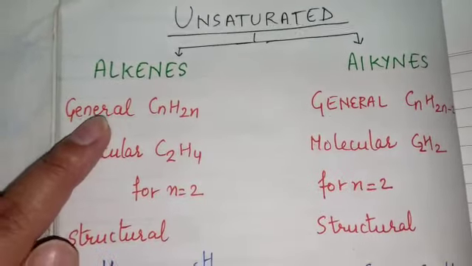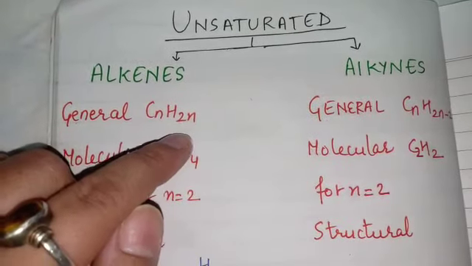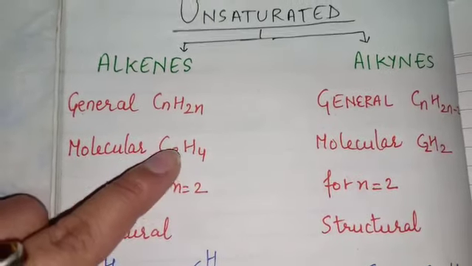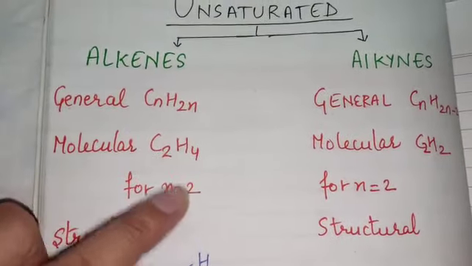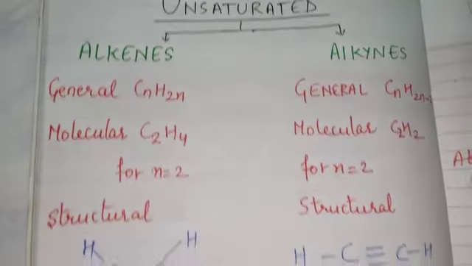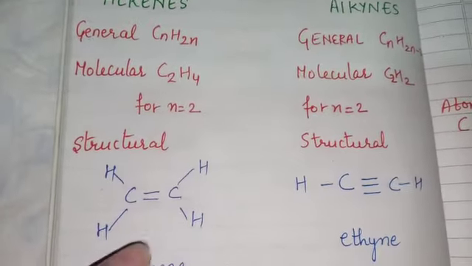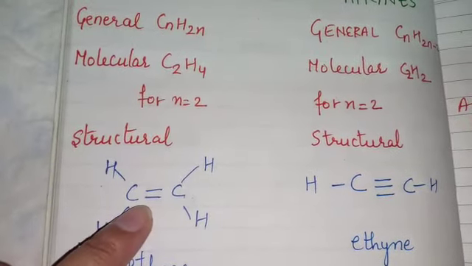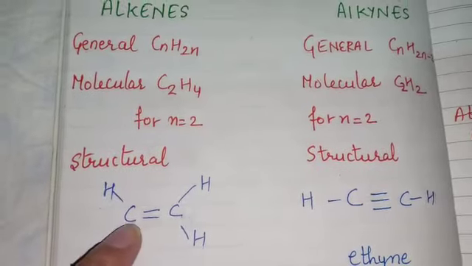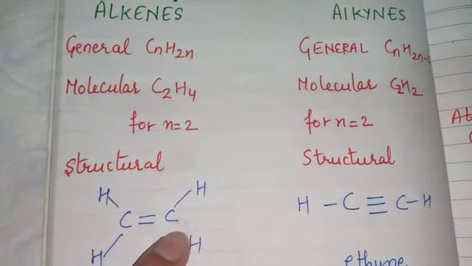The general formula is CnH2n. For n equals 1, it does not exist. So here n equals 2, so it is C2H4. The structural formula is this. Here carbon has to make 4 bonds, so here we have only 4 hydrogen. So carbon has made the double bond with carbon only.